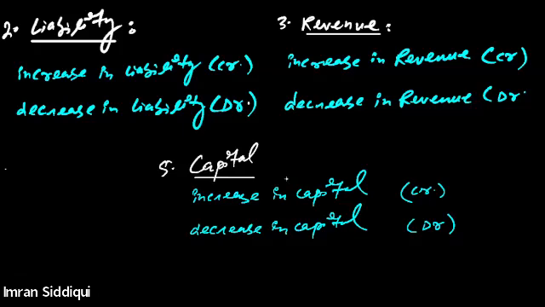So don't you think the rule regarding the liability, revenue, and capital is exactly same, right, everyone? Yes, sir. So if you remember only one, either the rule of revenue, liability, or capital, you will be able to remember the rule for the others as well.